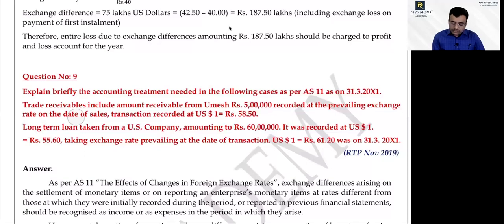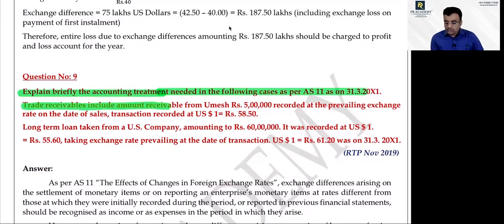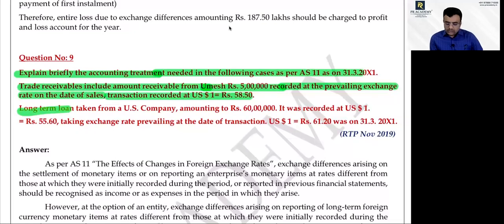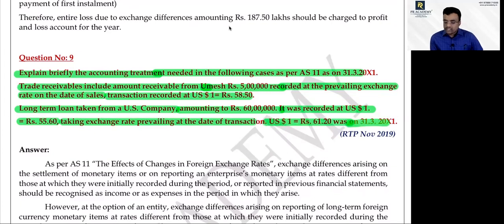Explain briefly the accounting treatment needed in the following cases as per AS 11. Trade receivable includes an amount receivable from MMS, 5 lakhs, recorded at the prevailing exchange rate on the date of sale. The transaction was recorded at $1 equal to 58.50. Long-term loan is taken from a US company amounting to 60 lakhs. It was recorded at $1 equal to 55.60, taking the exchange rate prevailing at the date of transaction. $1 is equal to 61.20 as at the end of the financial year.